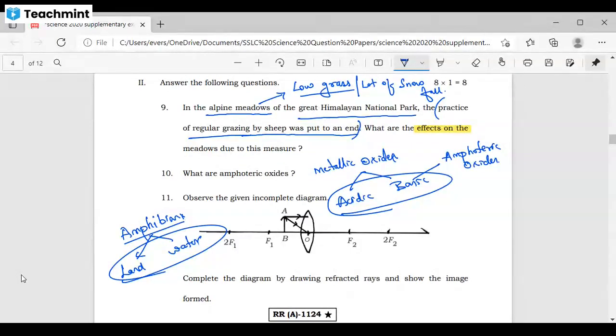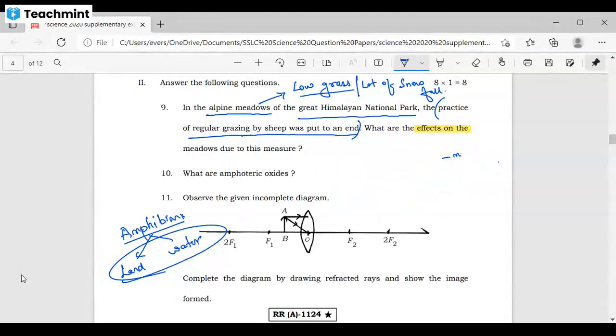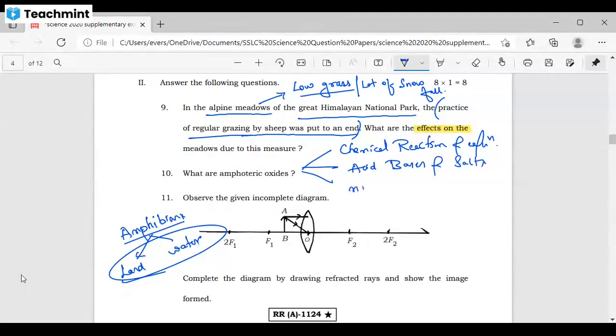So here also, my dear students, you need to remember the basic definitions related to these 3 chapters: chemical reactions and equations, acids, bases and salts, and metals and non-metals.